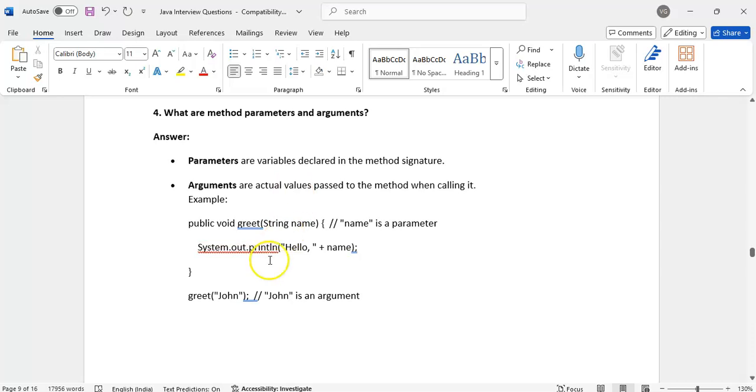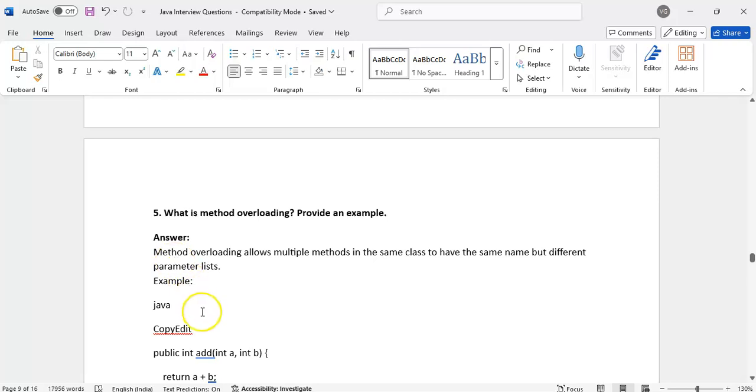Parameters are local variables in the method signature. Arguments are actual values passed to the method when it is called. This is the difference between parameter and argument.